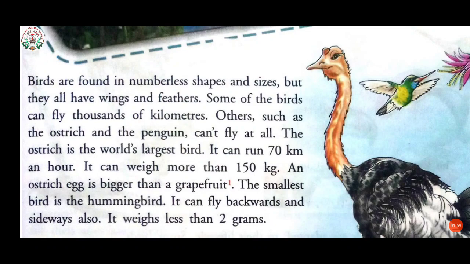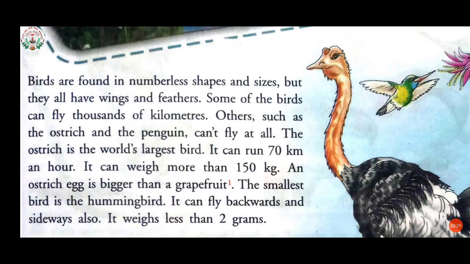The ostrich is the world's largest bird. It can run 70 km an hour. It can weigh more than 150 kg. An ostrich egg is bigger than a grapefruit. The smallest bird is the hummingbird. It can fly backwards and sideways also. It weighs less than 2 grams.